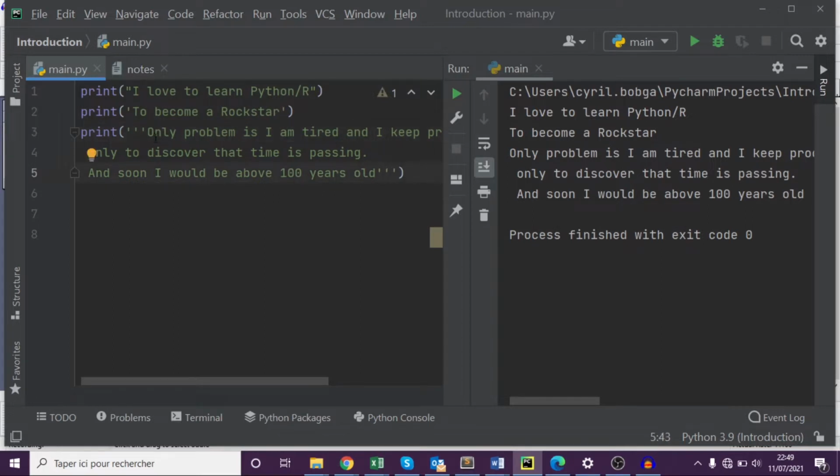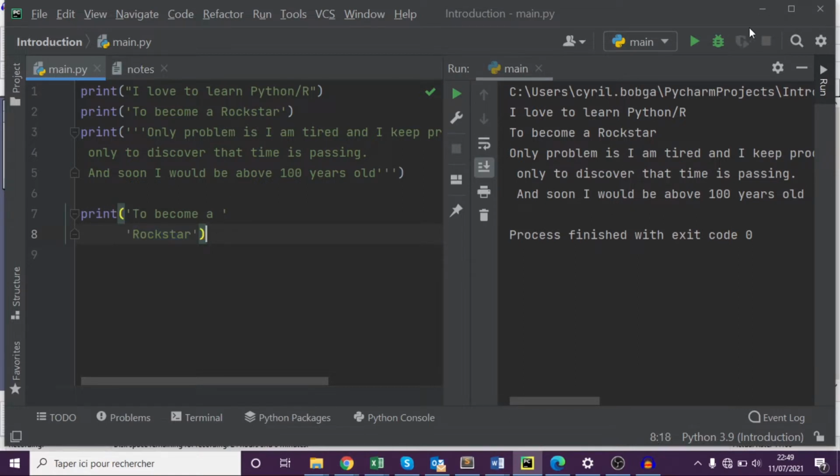So usually the triple is used when you have multiple lines. So let's come here and see this. I'll bring this one here. Let's print here. See what happens? The program already creates this like one string and then creates this other one like another string.